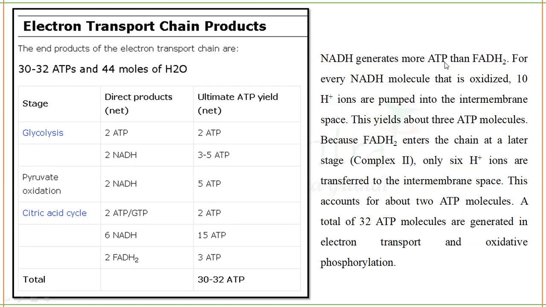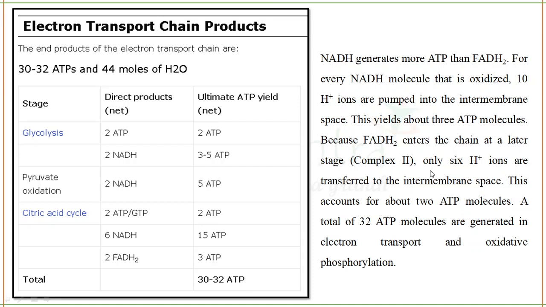NADH generates more ATP than FADH2. For every NADH molecule that is oxidized, 10 H plus ions are pumped into the intermembrane space. This will yield about 3 ATP. Remember this, 10 H plus will give you 3 ATP. Because FADH2 enters the chain at a later stage, at complex 2, only 6 H plus ions are transferred to the intermembrane space. This accounts for about 2 ATP molecules.